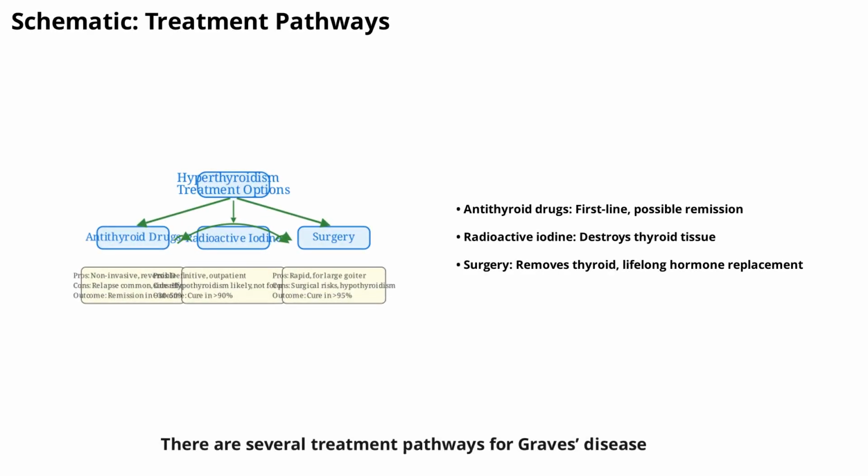There are several treatment pathways for Graves' disease, each with its own benefits and risks. This schematic will outline the main options: antithyroid drugs, radioactive iodine, and surgery, and show how patients may move between these treatments depending on their response and disease progression.